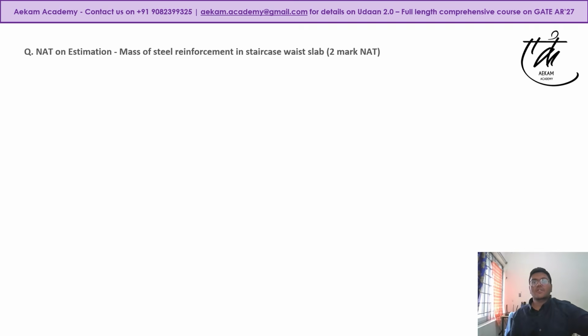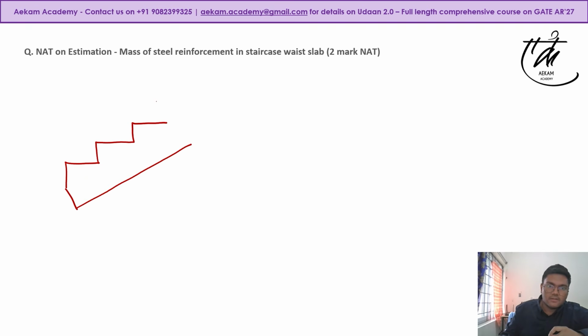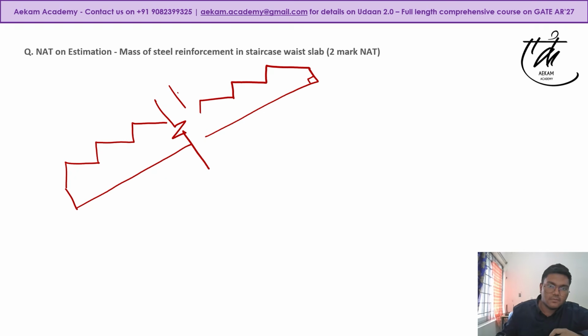The next question was based on finding steel reinforcement in a staircase base slab. That was again a bit time consuming, but your concept should be clear. So the question was, a staircase base slab was given like this. This is 90 degrees and it is broken like this. In totality, there were 10 such steps in one flight. So this is 10.